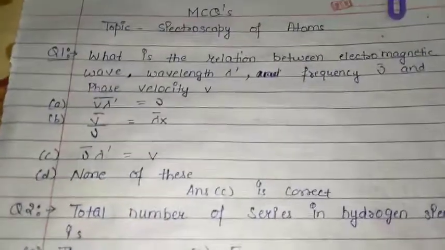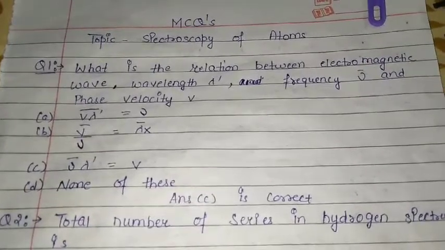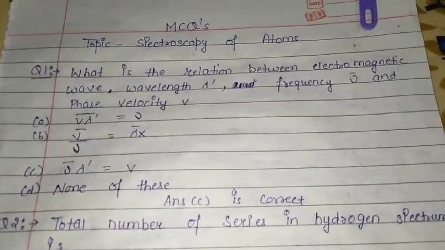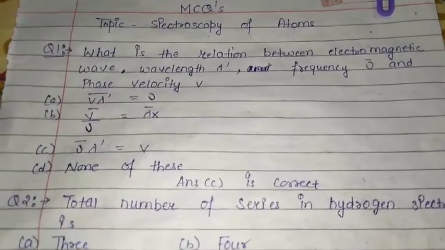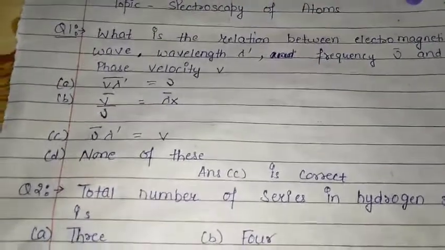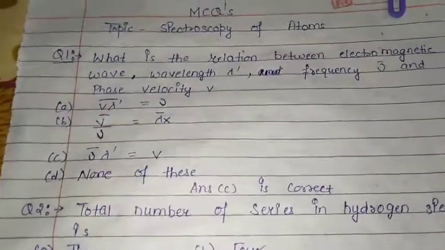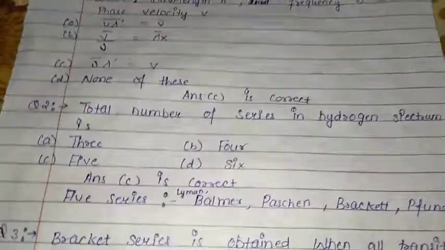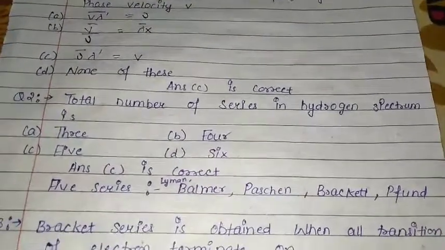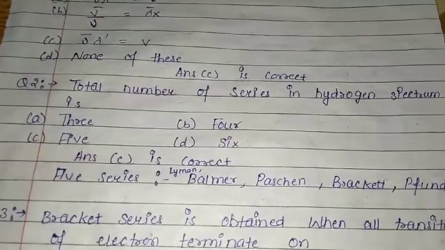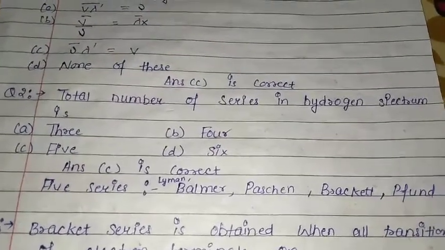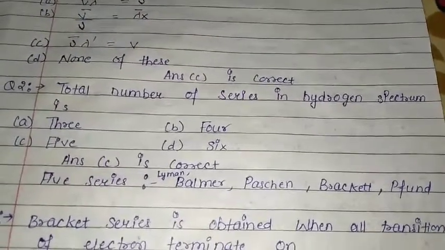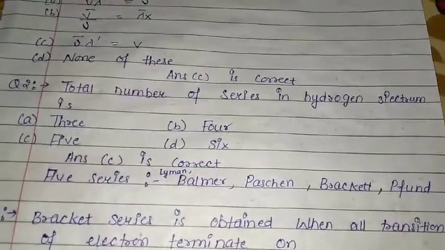So let's start. Question number one is, what is the relation between electromagnetic wave with wavelength lambda, frequency nu, and phase velocity v? Among these, what is the correct relation? Here option C is the correct answer. Question number two is, total number of series in hydrogen spectrum is A 3, B 4, C 5, D 6. Here there are 5 series in hydrogen spectrum, that is Lyman, Balmer, Paschen, Brackett and Pfund.